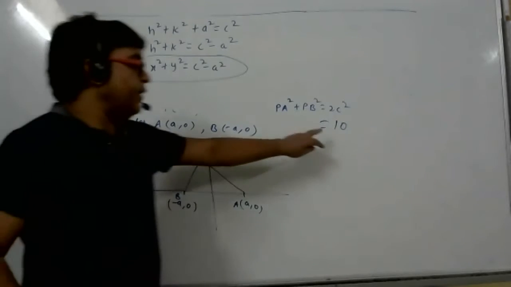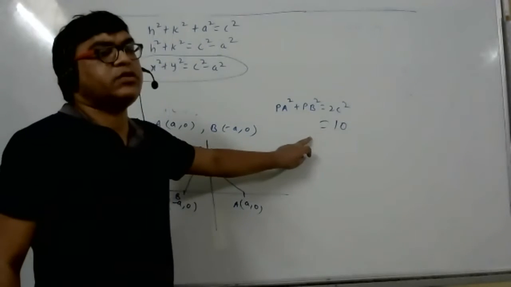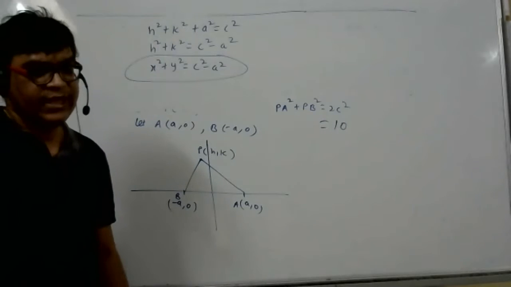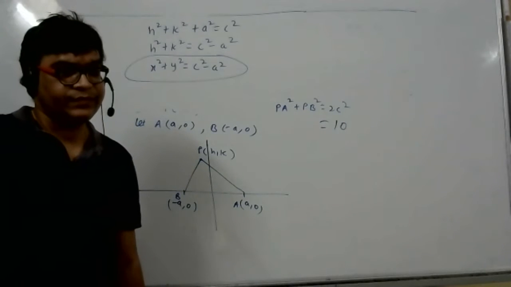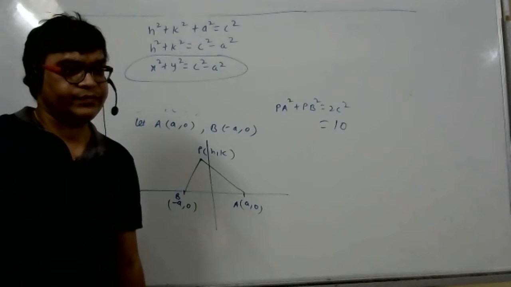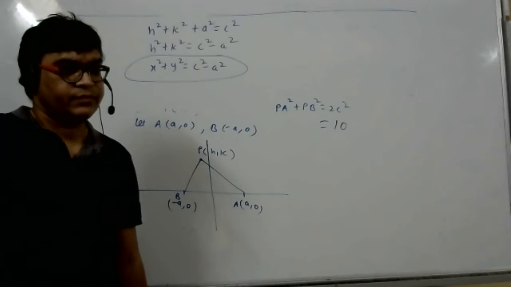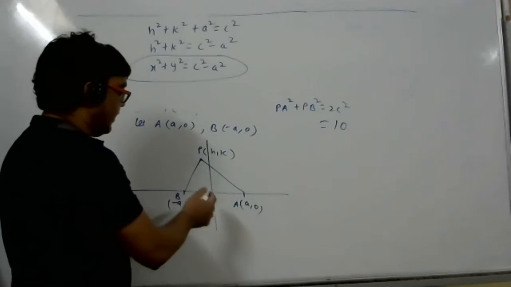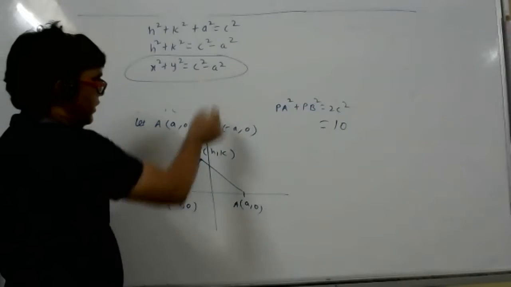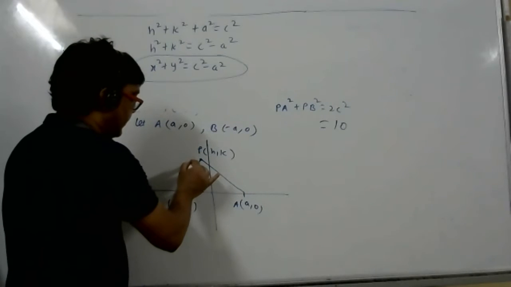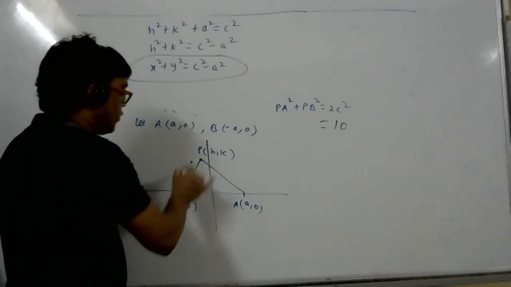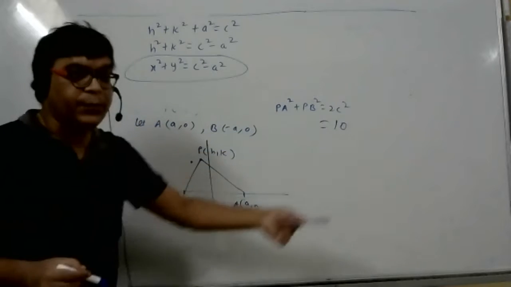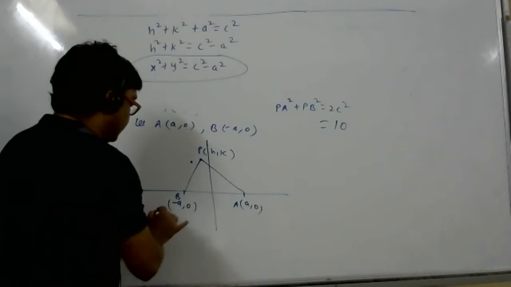Will it happen at one place or many places? There will be many places, right students? If the point P, it is quite possible, I don't know the exact diagram, actually it is a circle. If the point goes here, then it is quite possible that PA square plus PB square is again 10. There are so many points.